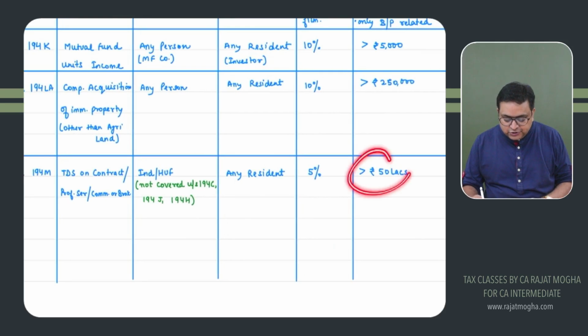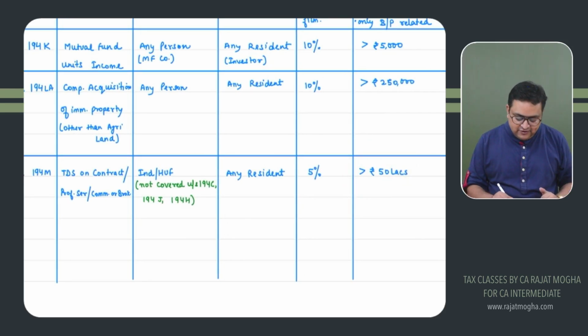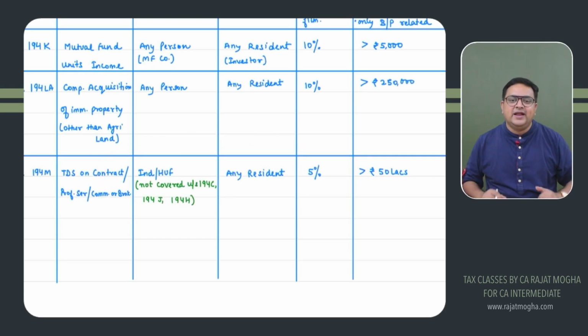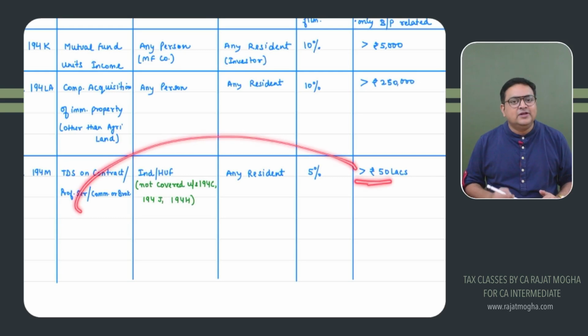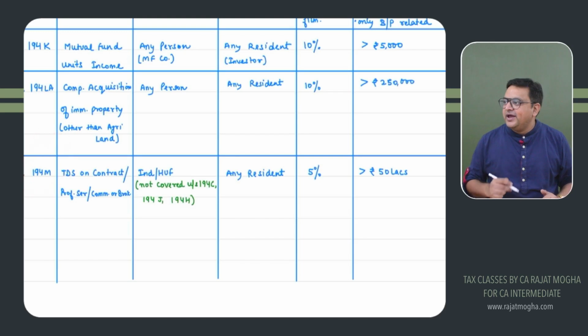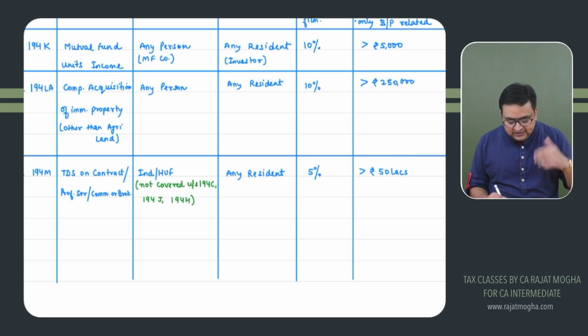The threshold limit is quite a substantial amount: more than 50 lakh. So if you have given a contract to someone and you are paying more than 50 lakh rupees in a year, or if you are paying professional fees more than 50 lakh, or commission and brokerage more than 50 lakh, then 194M would be applicable, right? And who would be the deductor? Those individuals and HUFs who were not covered in 194C, 194J, or 194H, whose turnover was not more than 1 crore or 50 lakh, as the case may be. They are covered over here.